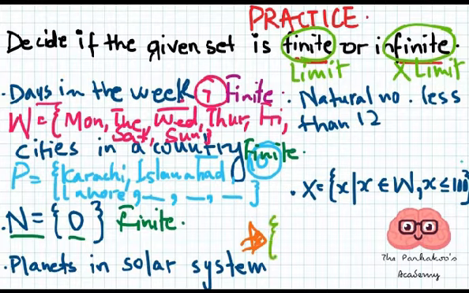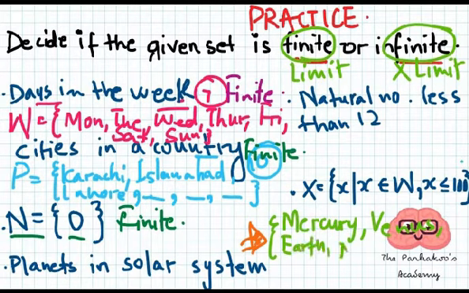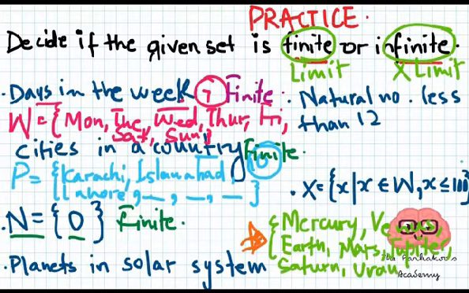So let's name them: Mercury, Venus, Earth, Mars, Jupiter, Saturn, Uranus, Neptune. So it has a specific number of elements, that is 8. So this is also a finite set.